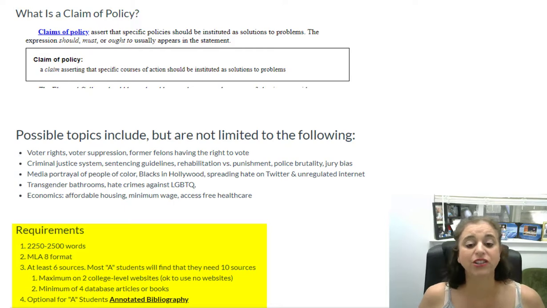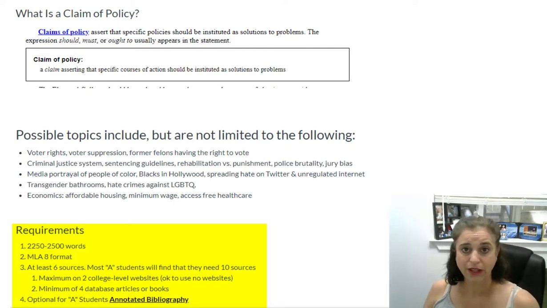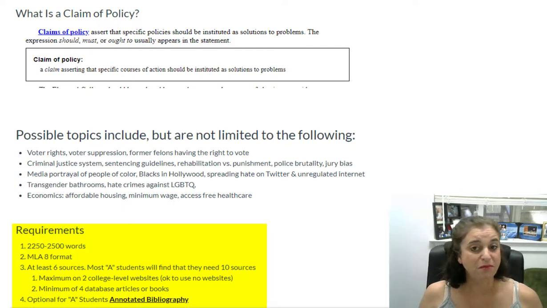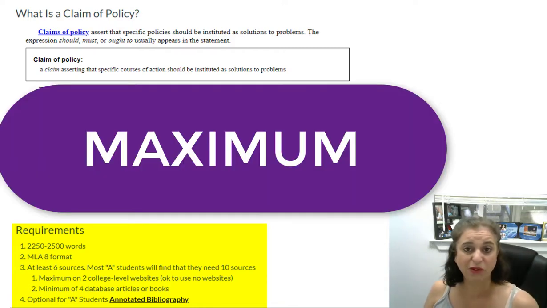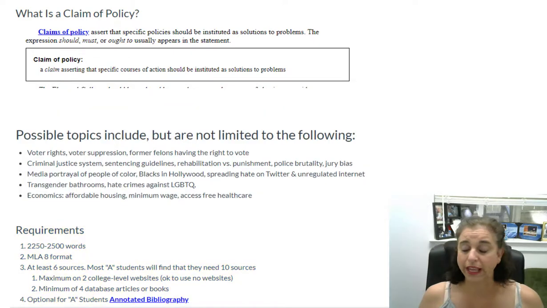You are going to be required to use at least 6 sources. That's the minimum. Most students tend to use about 10 sources. Of those 6 sources, you can use a maximum of 2 college-level websites, basically information you find on Google. You can use no websites. That is okay. I'm not saying there's something wrong with information you find on Google, but that is a lower-level skill. I'd like you to work on your skills locating database articles.